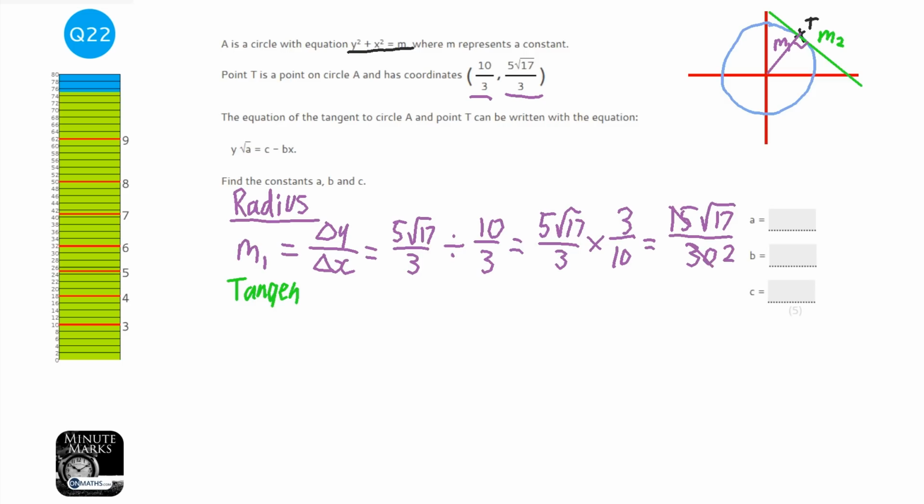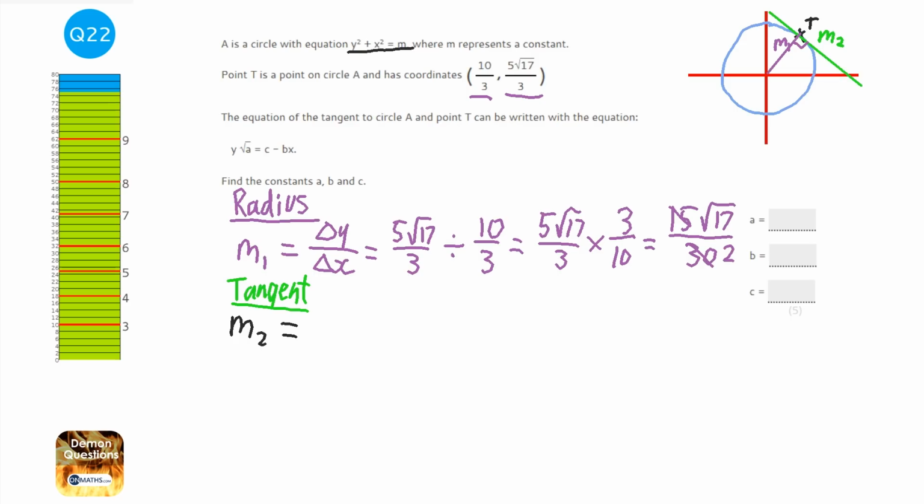I'm going to do this one in black because green's not the nicest thing to write in. So I'm going to start working out M2, which is the gradient that we actually want. To do this, we know that M1 and M2 are going to be perpendicular because they touch each other at 90 degrees because of circle theorems. The angle between a tangent and radius is 90 degrees.